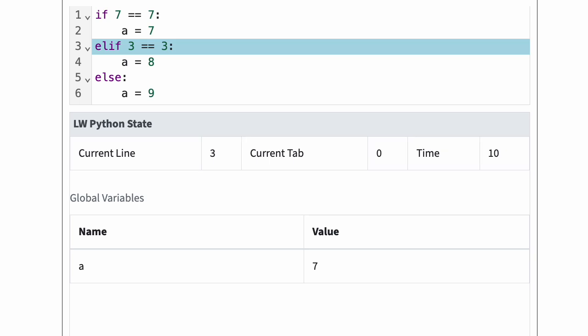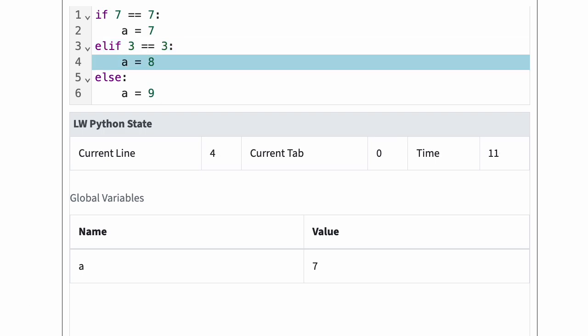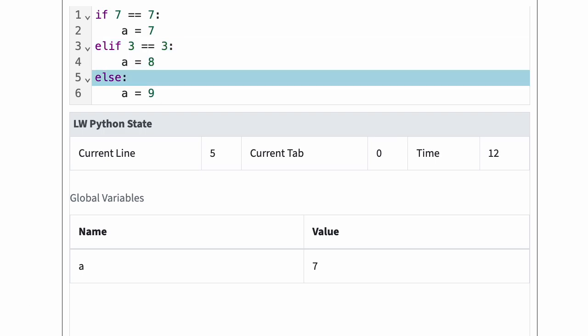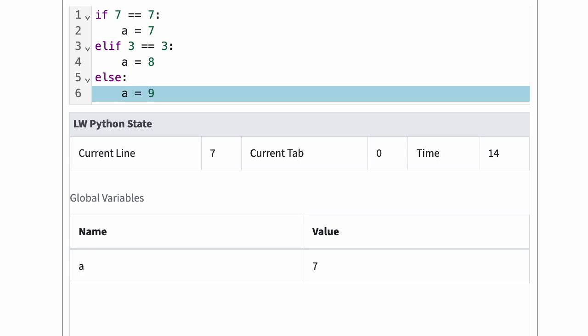Current line is 3 and the current tab is 0. And the statement at line 3 tab 0 is elif 3 equal 3. Since the if test is true, Python skips the elif test and body. Python also skips line 6 for the same reason. At the conclusion of the program, there is one variable a which contains 7.